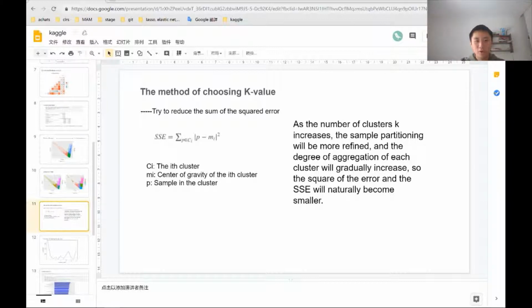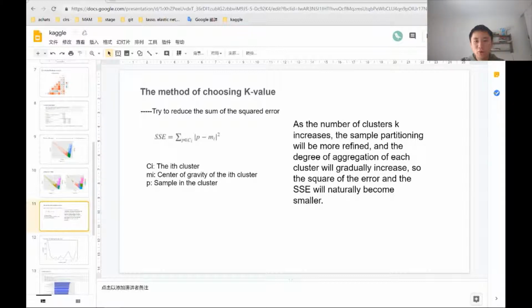Here is the formula of the sum of squared error, where Ci is the ith cluster, Mi is the center of gravity of the cluster, and P is the sample in the cluster.